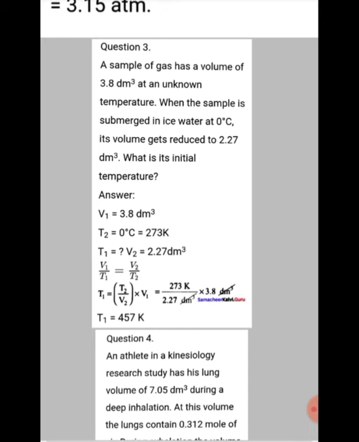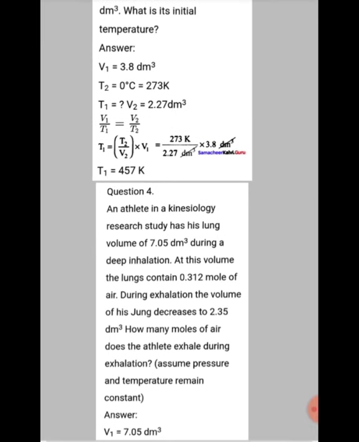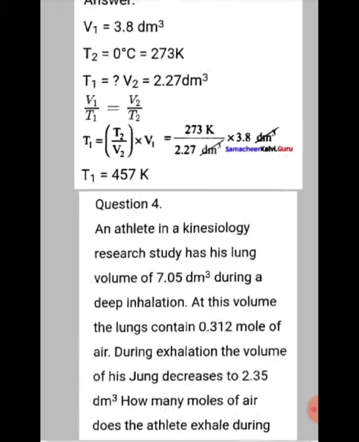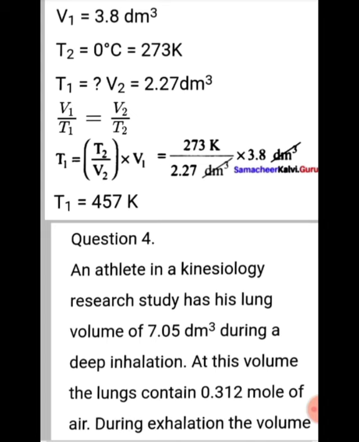We know 0 degrees Celsius is equal to 273 Kelvin, and the volume gets reduced to 2.27 decimeter cube. So V1 is given, V2 is given, T2 is also given. We have to find T1. So what is the formula? We know V1 by T1 equals V2 by T2 according to Charles' law. Therefore T1 equals T2 by V2 into V1. Substituting, we get 457 Kelvin as the answer.